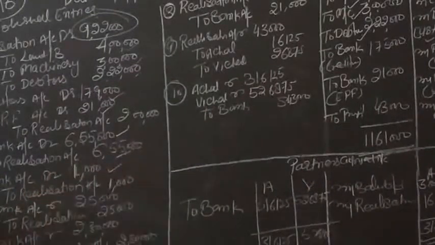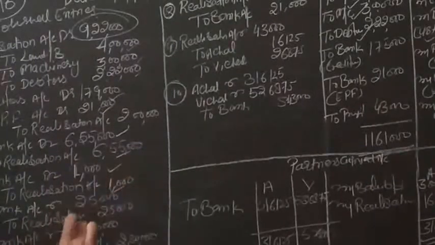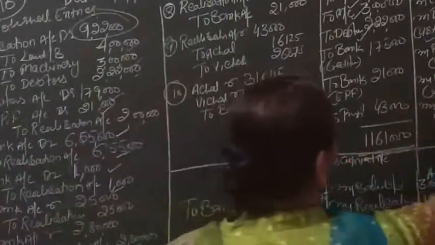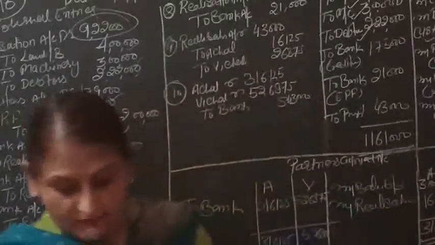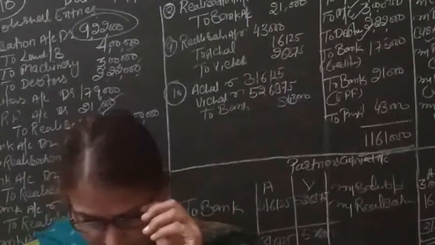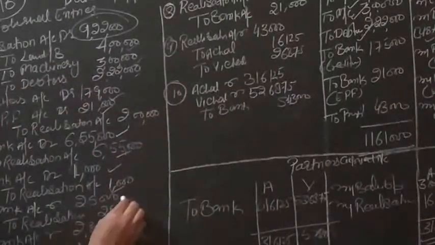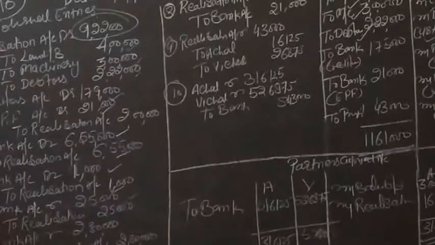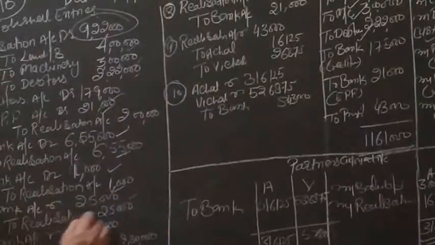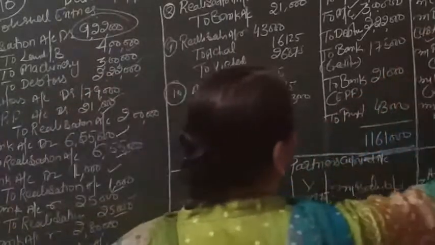Then 1,000 recovered from bad debts. Journal entry: bank account debit to realization 1,000, and in the credit side of the realization account, by bad debts recovered 1,000. Then point number 3: there was an unrecorded investment which was sold for rupees 25,000. We sold the unrecorded investment for 25,000. Journal entry will be bank account debit to realization 25,000, and in the credit side of realization account, by bank account 25,000.